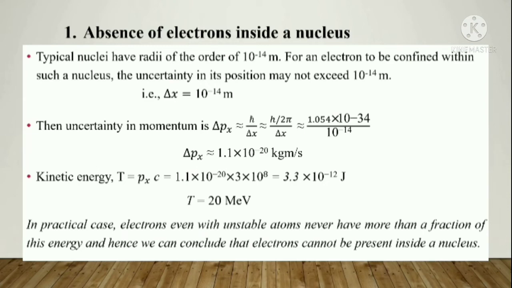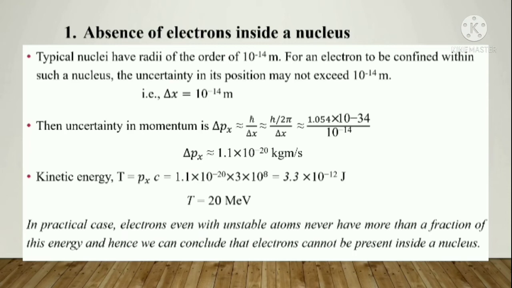So delta x dot delta px is approximately equal to h cross, or I can write it as delta px. Uncertainty in momentum is what I need to find, because I know the value of h cross, and the value of delta x is also given here. I don't know the value of delta px, so from that I can find delta px approximately equal to h cross by delta x, or h by 2 pi divided by delta x.